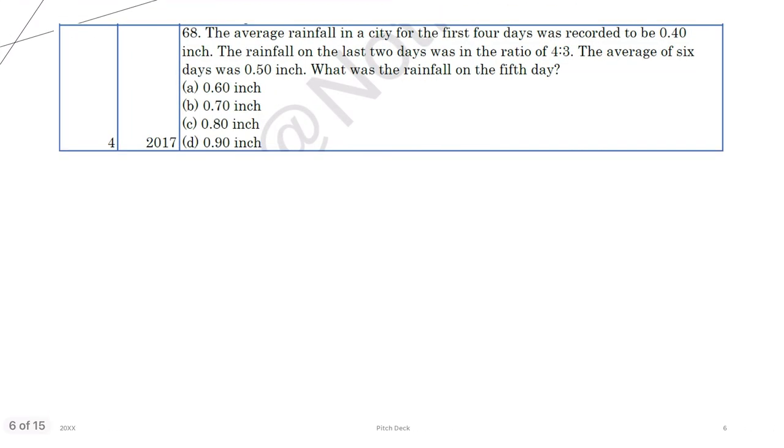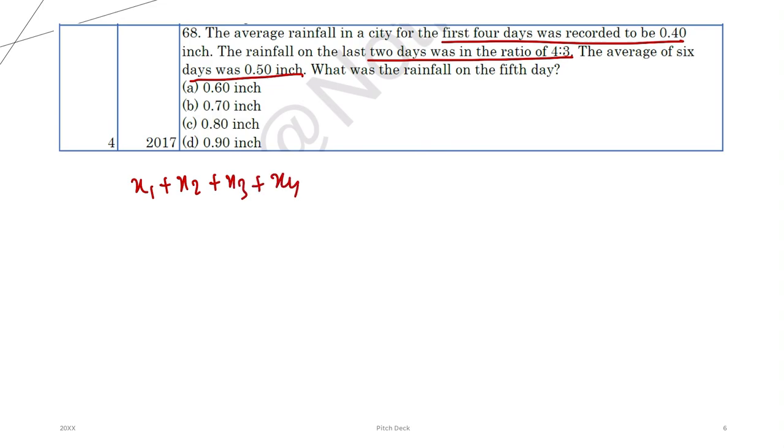Question number 4. This is very similar to question number 3. Let's see what they are saying. Average rainfall of a city for first 4 days is this much. Rainfall on last 2 days is in ratio 4:3, and total there are 6 days and the 6-day average is given. So x1 plus x2 plus x3 plus x4, total rainfall on 4 days, is average multiplied by 4, that is 1.6.